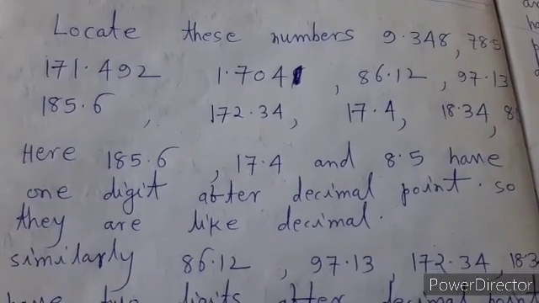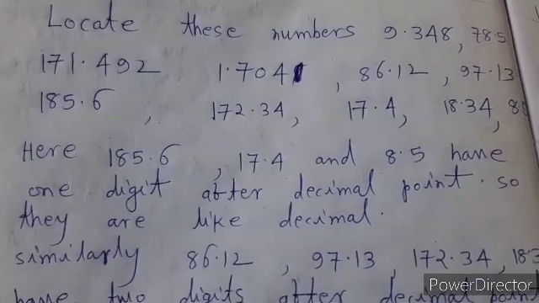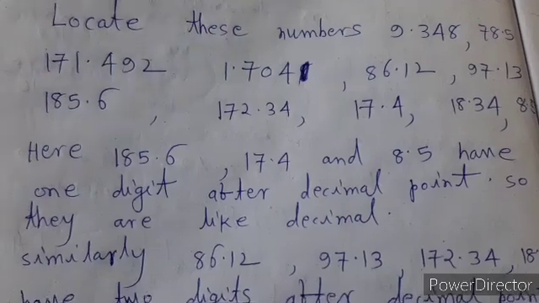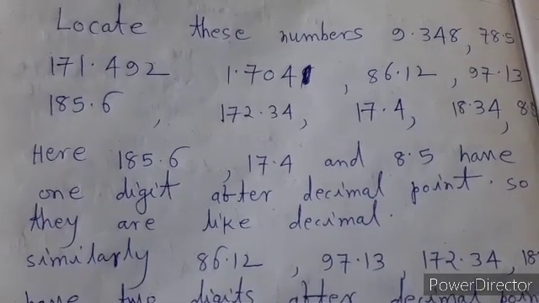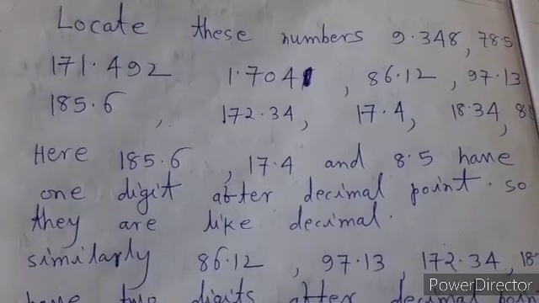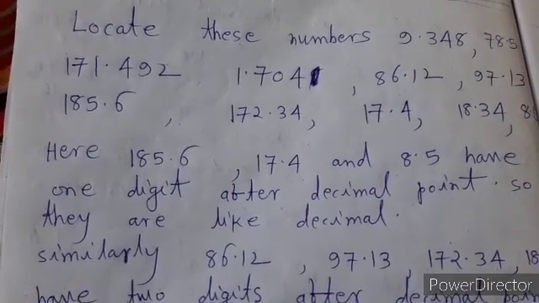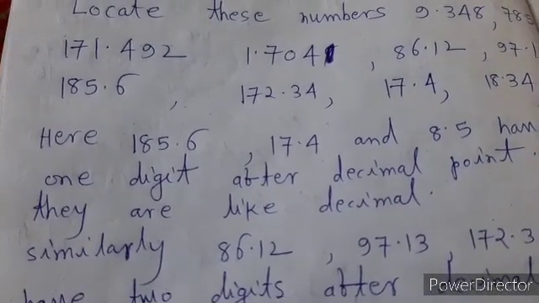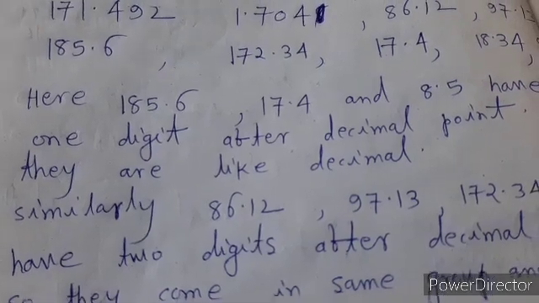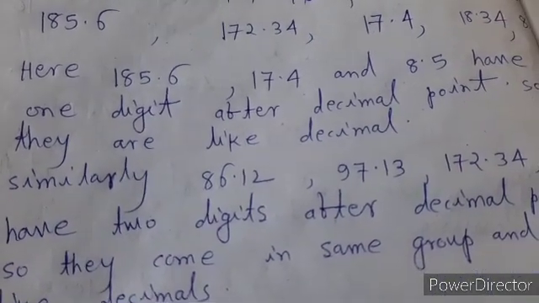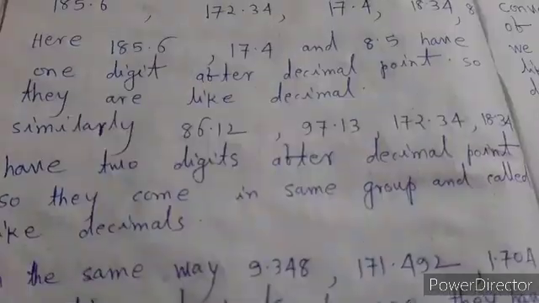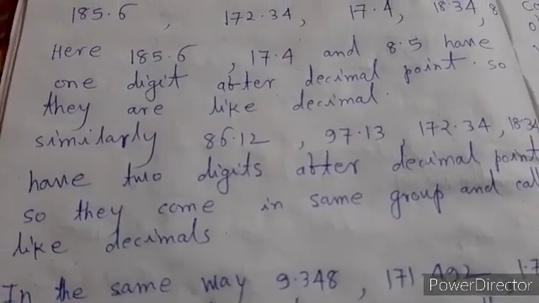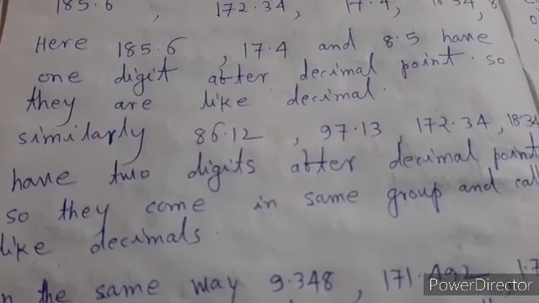Locate these numbers: 9.348, 78.5, 171.492, 1.704, 86.12, 97.13, 185.6, 172.34, 17.4, 18.34, etc. Here 185.6, 17.4 and 8.5 have one digit after the decimal point, so they are like decimals.